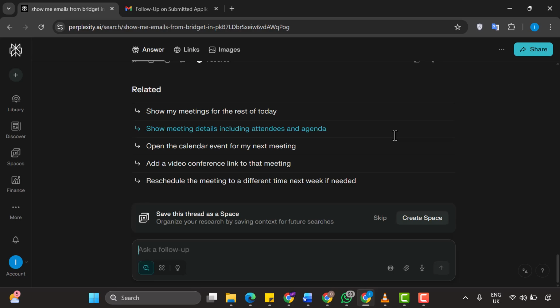This brings us to the end of this particular tutorial. Thank you so much for following along with this incredibly in-depth, detailed guide on connecting Gmail to Perplexity. You are now fully equipped to handle your email much more effectively, efficiently, and intelligently. You're going to save tremendous amounts of time and dramatically reduce the mental overhead and cognitive load of inbox management. This is going to transform the way you work with email, making you more productive, more organized, and more responsive to important communications. I hope you found this tutorial valuable and comprehensive.